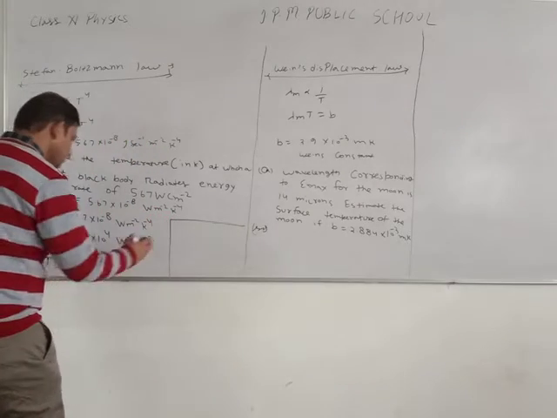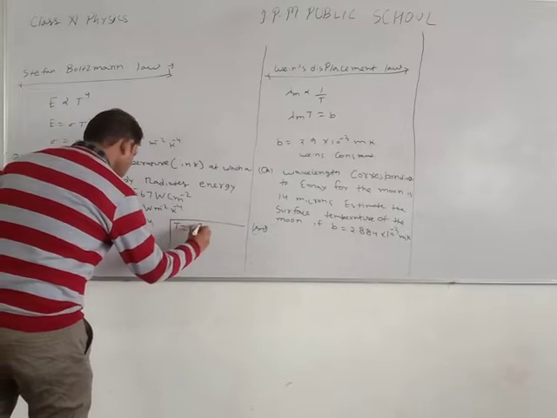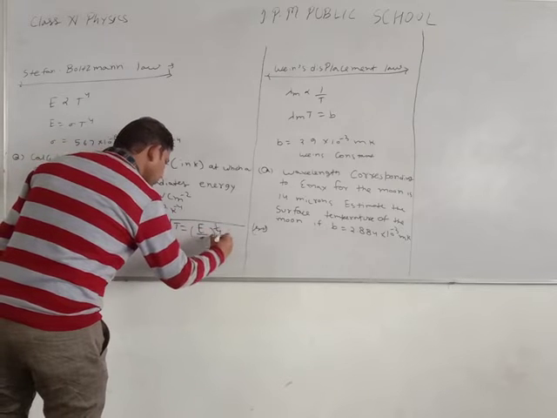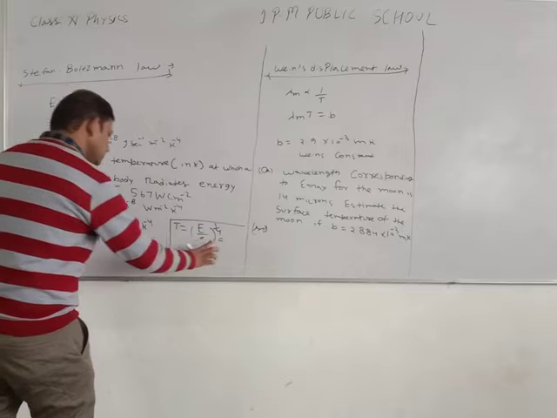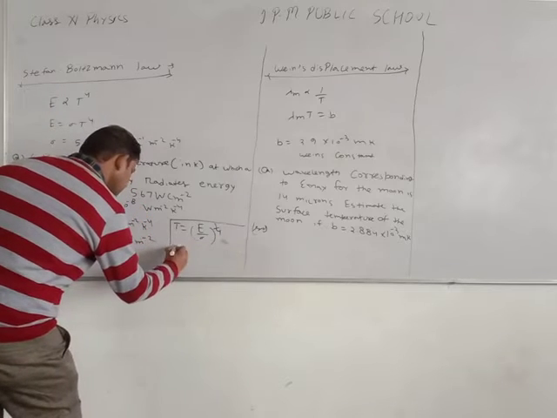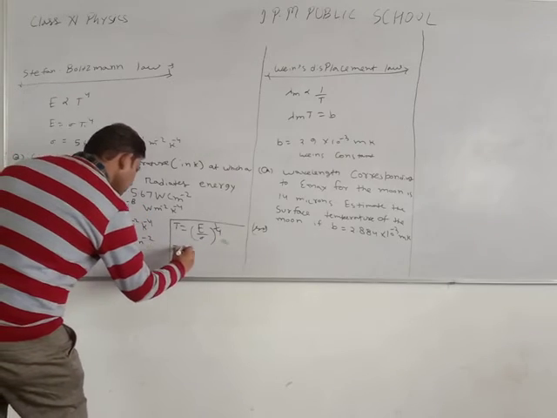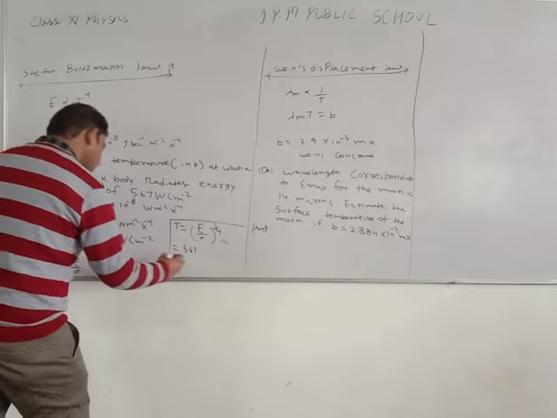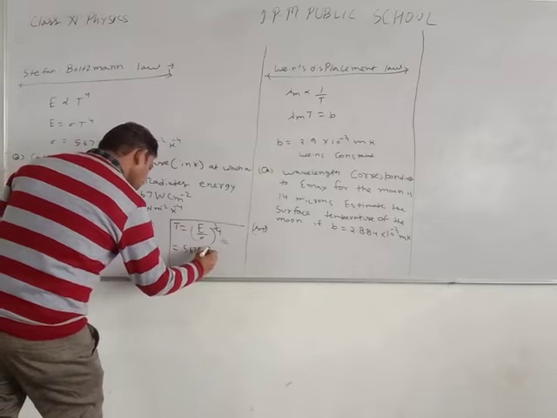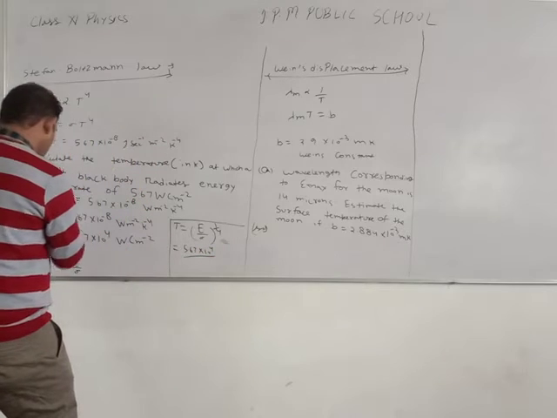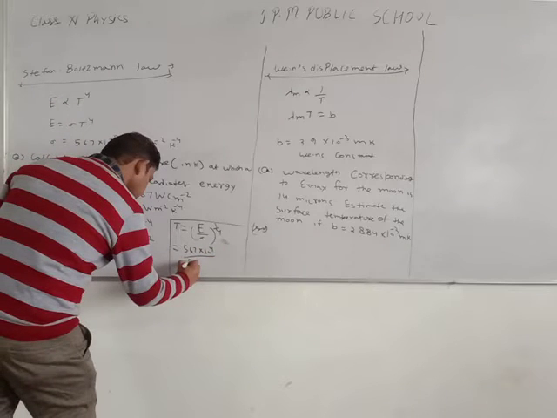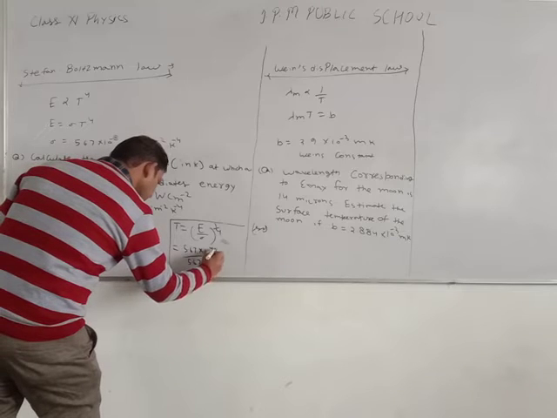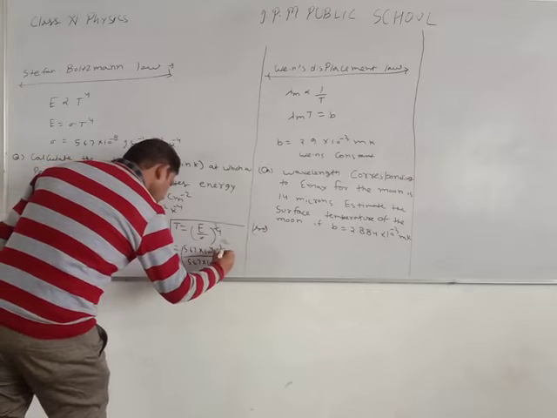It means T equals E upon sigma the whole power 1 upon 4, and the value of E is 5.67 into 10 to the power 4, and the value of sigma is 5.67 into 10 to the power minus 8. Whole power is 1 upon 4.